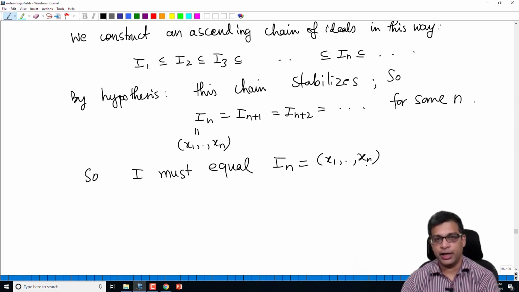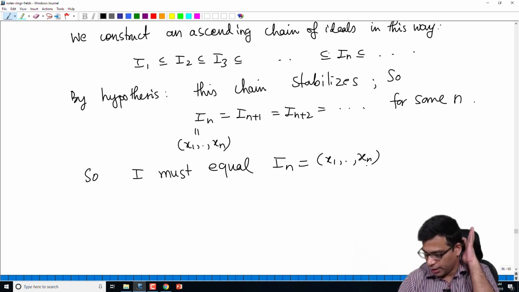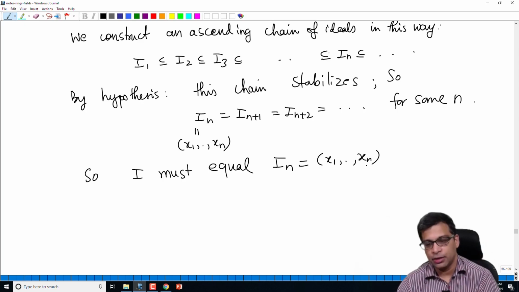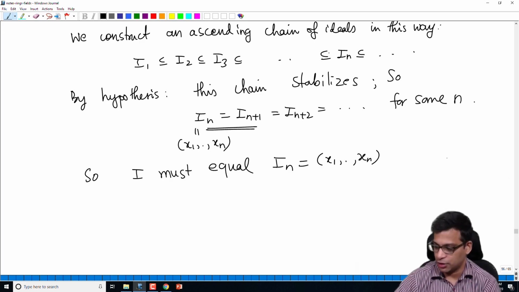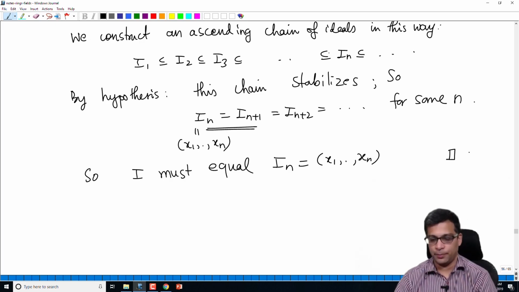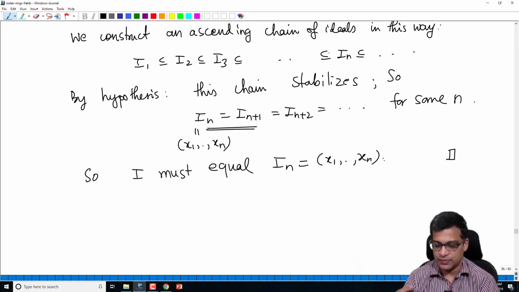I must equal In because if it is not equal to In, there is some element of I that's not in In and we use that to define In+1. So In+1 would in fact be strictly bigger than In, and it will not be equal to In, which contradicts this assumption. Okay, so that completes the proof. So I must equal In at some finite stage. So that means I is finitely generated.